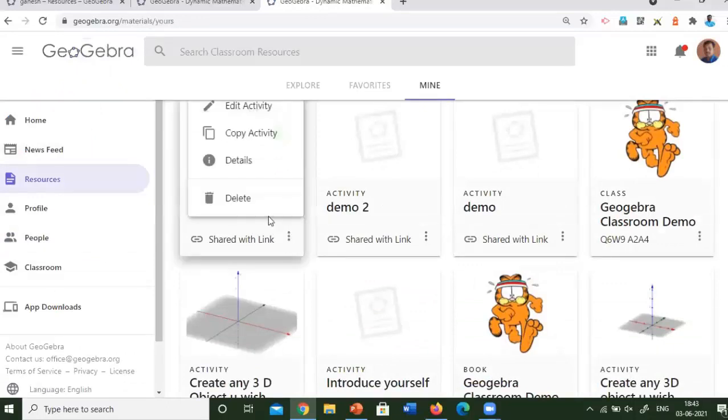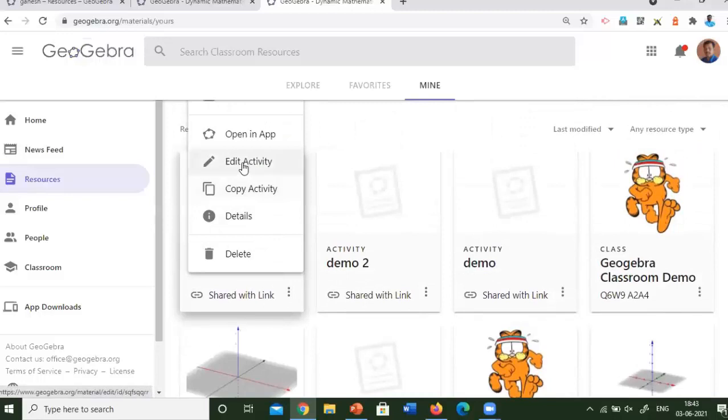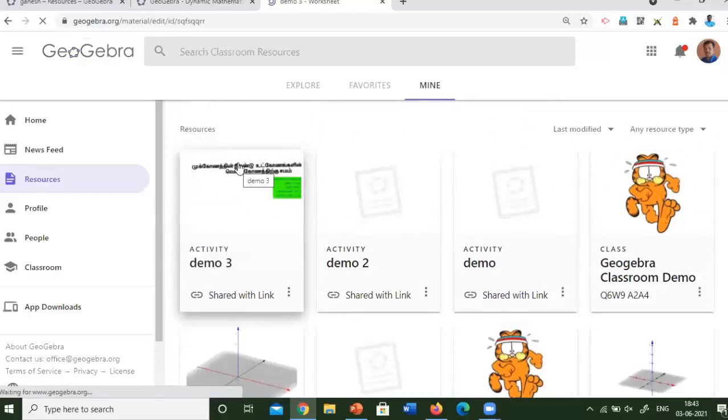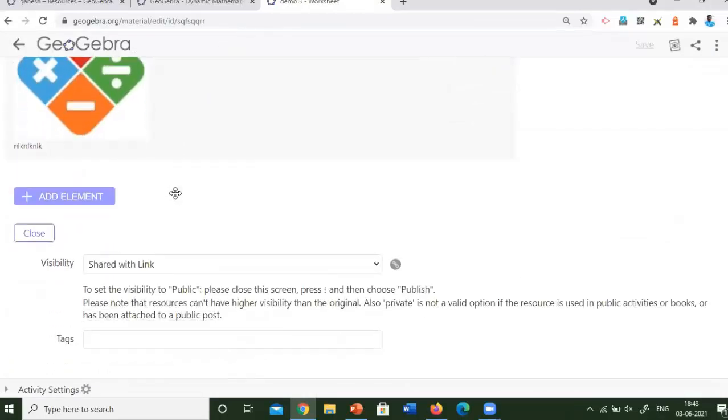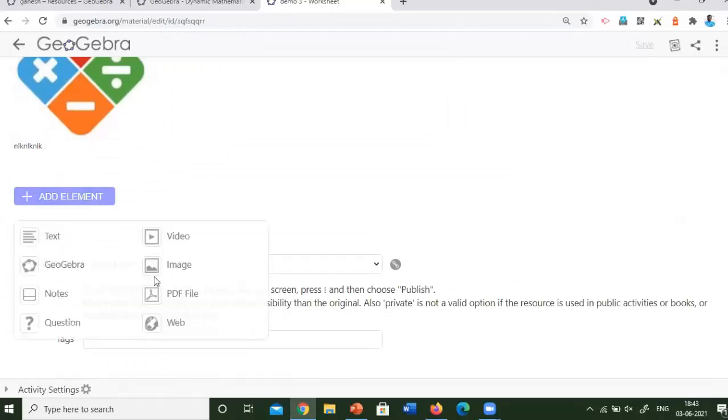Now I want to add another activity in the same activity demo 3. So I will click on edit activity. Here you can see the already created GeoGebra applet activity and an image. Under that we can see an add element. So I will click here. Under that we can input notes, PDF file, question, web link also. So these are all the things we can include within an activity.